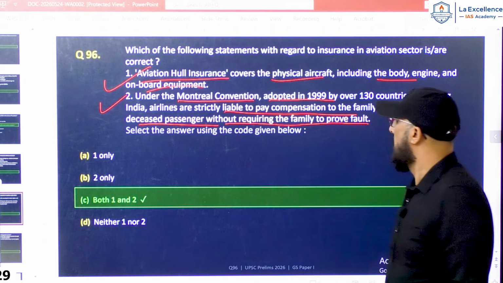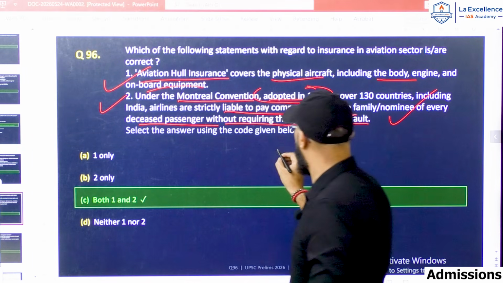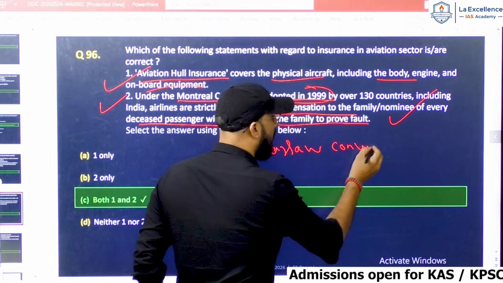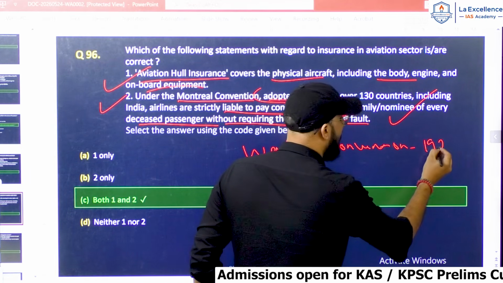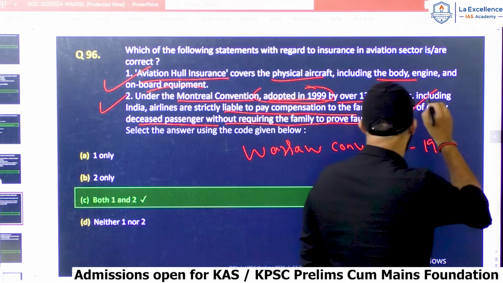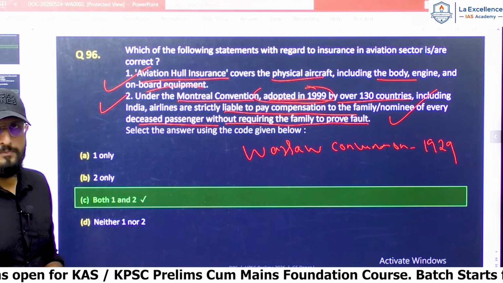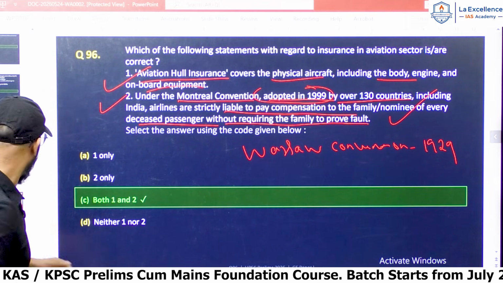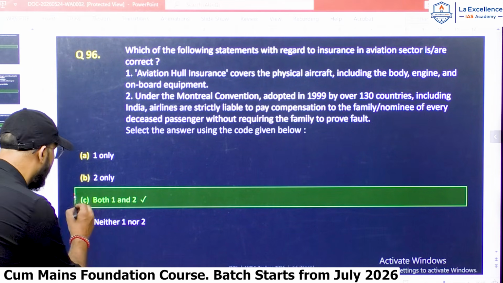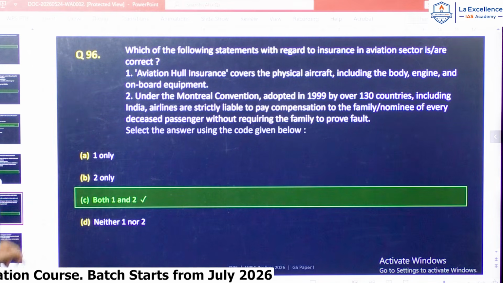This statement is also correct because yes, the Montreal Convention was adopted in 1999, replacing the Warsaw Convention of 1929, and India has also adopted this Montreal Convention. So both the statements given are correct. Hence, the correct answer for question number 96 is C, both 1 and 2. That is about question number 96.